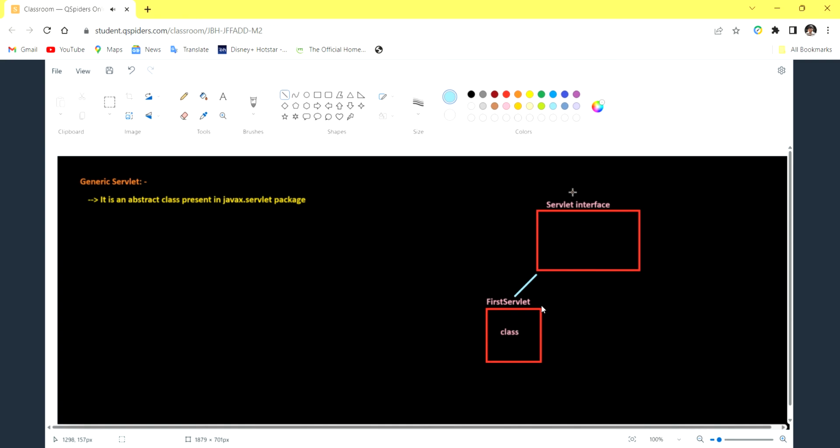And the servlet interface contains all abstract methods, and the abstract methods will be overridden here. The implementation should be given here. Now all five methods are there, and for all five methods we have to provide the implementation.